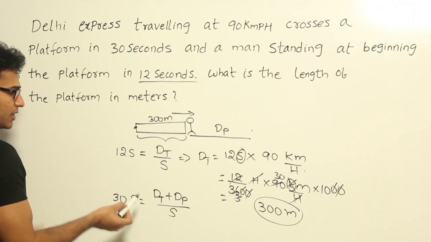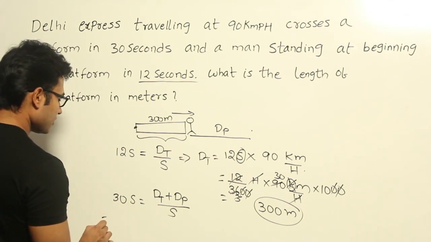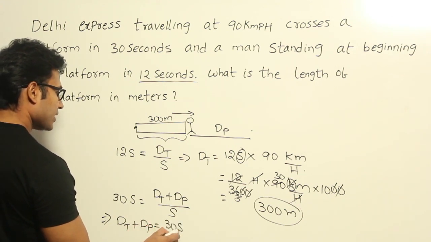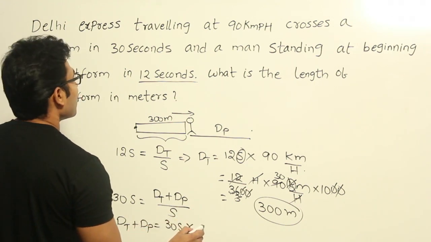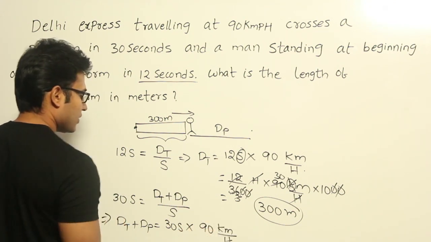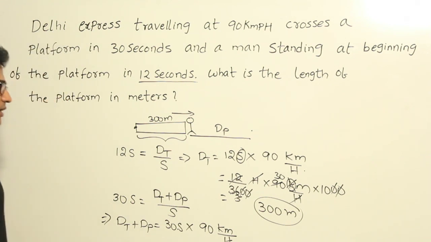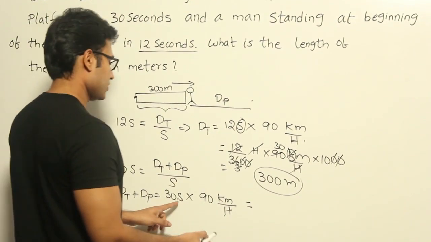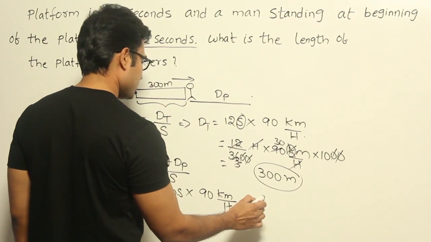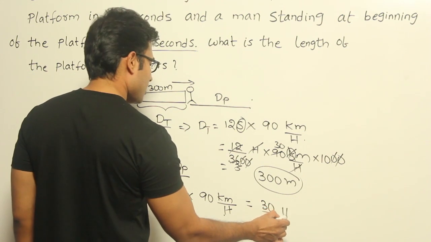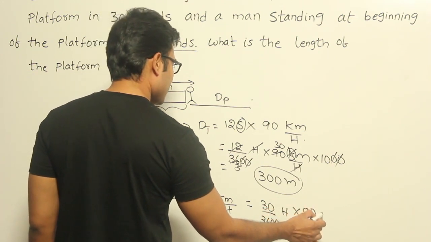So in this case you can send the speed to this side. Then dt plus dp is equal to 30 seconds into again the same thing, 90 kilometers per hour. Now here you got seconds, here you got hours. Again you can convert everything to seconds or hours. Let me convert everything to hours, right. So 1 second equals 1 by 3600 hours. Therefore in place of seconds, I can write 1 by 3600 hours into 90 kilometers.